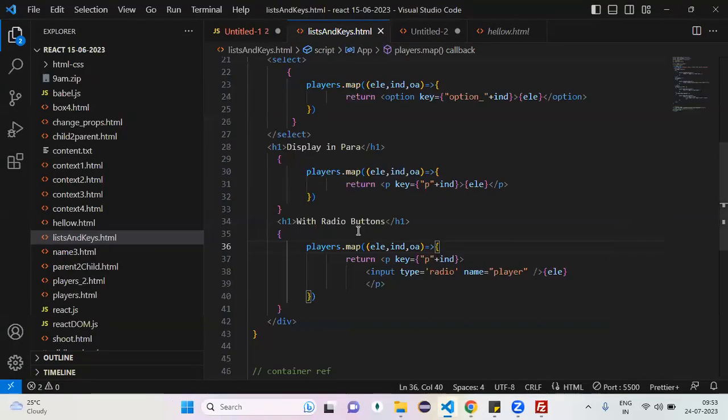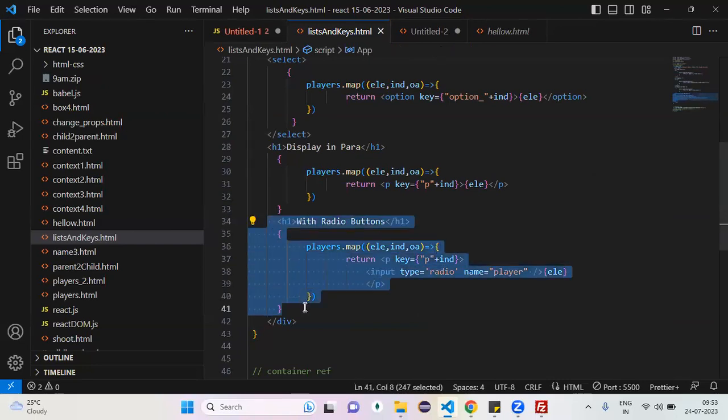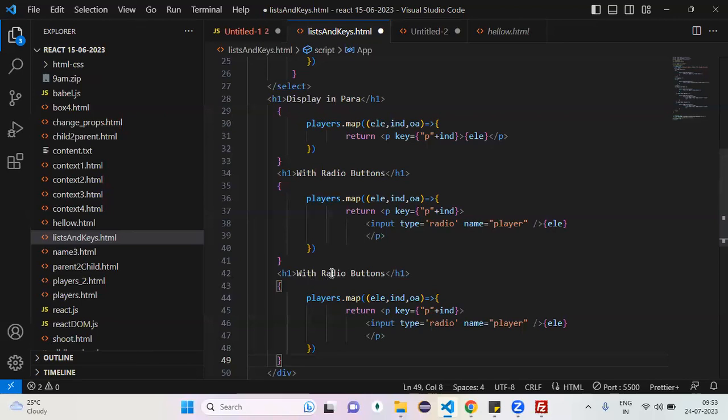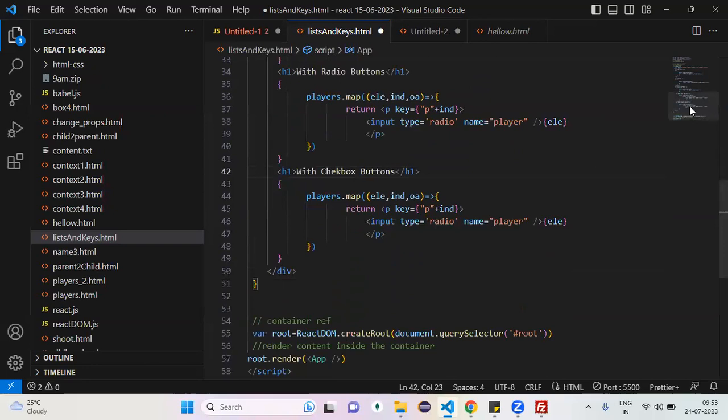I want to select my favorite players. Favorite player more than one, right? Maybe checkbox. What code change do you want me to do? Input type equals checkbox. Here it is radio. Here can I write checkbox?